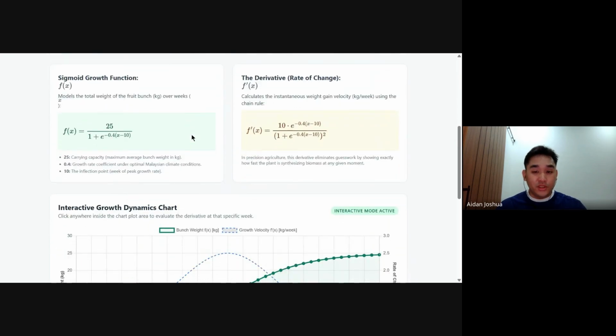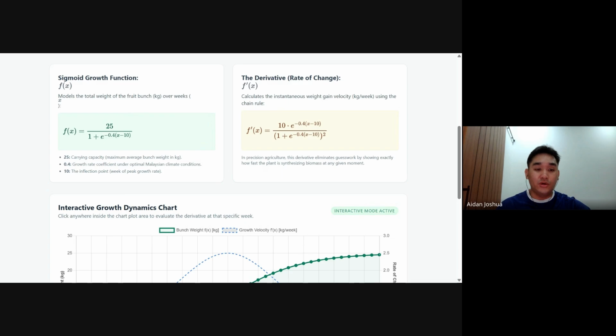So, the importance of studying this bioscience problem is, first, national food and economic security, where palm oil is a staple agricultural export and global food asset, and maximizing its yield efficiency directly secures supply chains. And second is sustainability, where reducing agricultural waste by preventing the spoilage of overripe fruits while ensuring the highest quality of crude palm oil is extracted per tree.